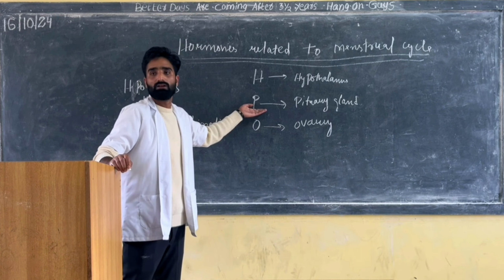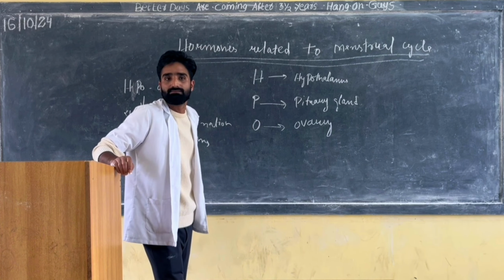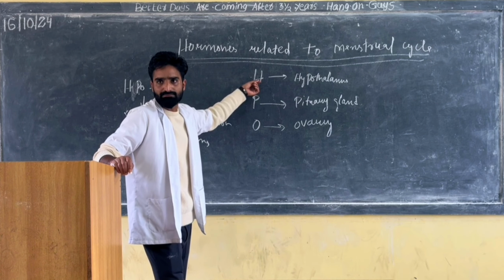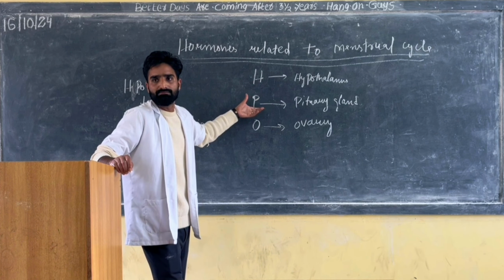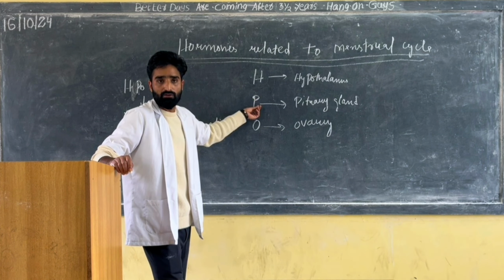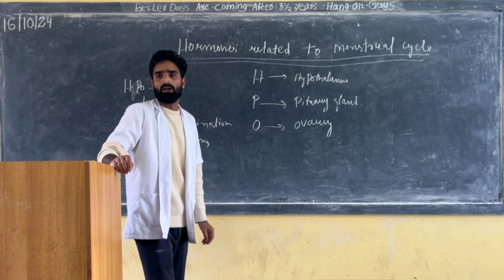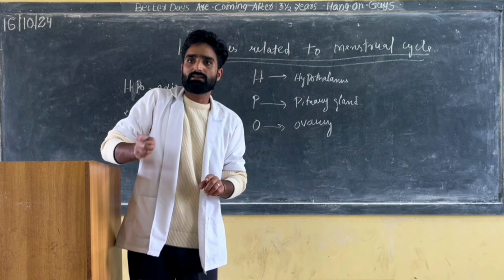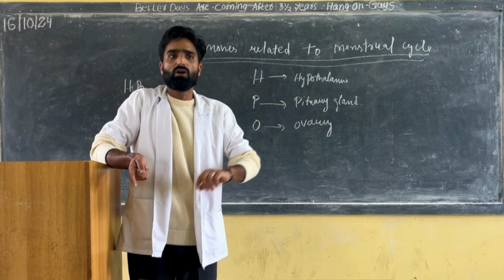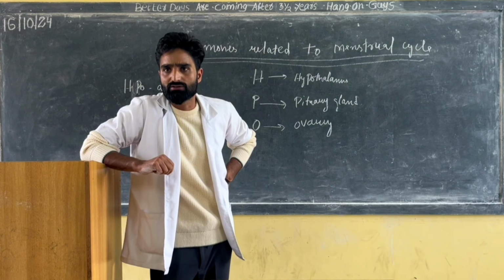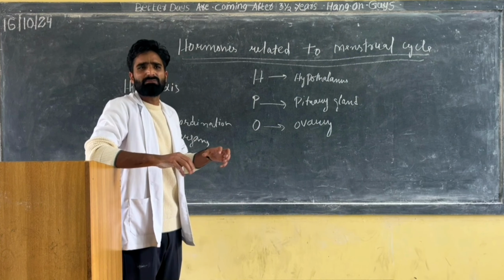Second is the pituitary gland. Third is the ovary. Hypothalamus is a part of the nervous system. Pituitary gland comes under the endocrine system. Ovary will come under the endocrine as well. We are discussing endocrinology also, but majorly we are discussing the female reproductive system.